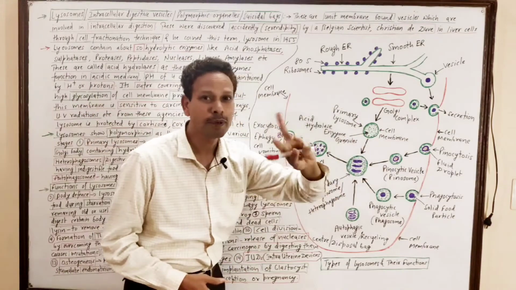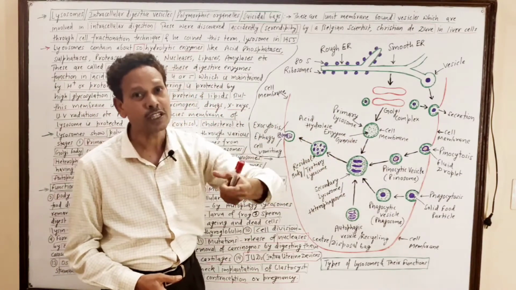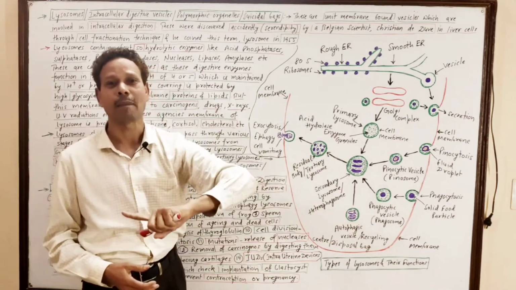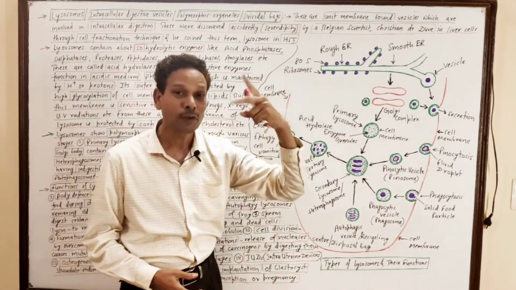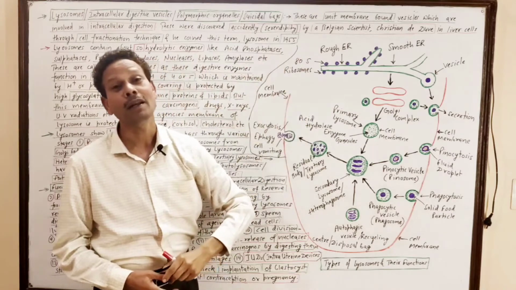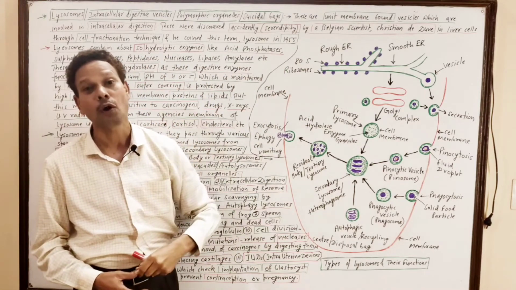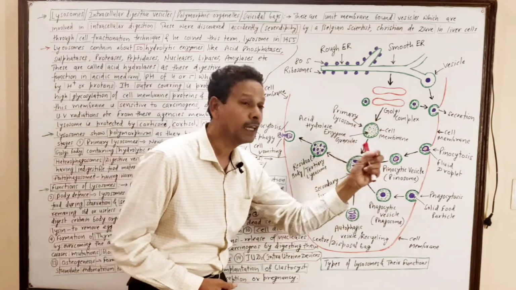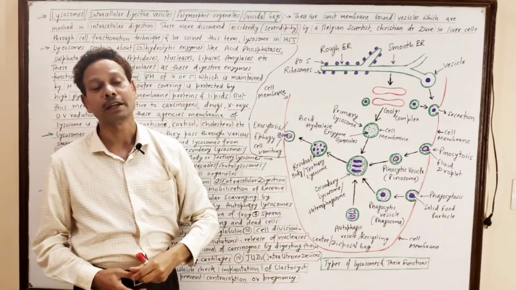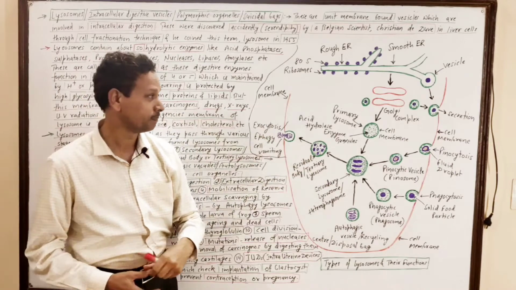These are small spherical structures bounded by a unit membrane. Note down, the nucleus is bounded by a double nuclear envelope, two membranous coats. But here only a unit membrane, a single membrane, is there over lysosomes.